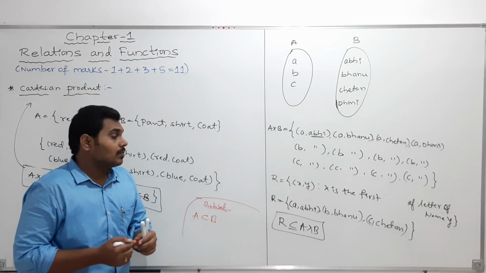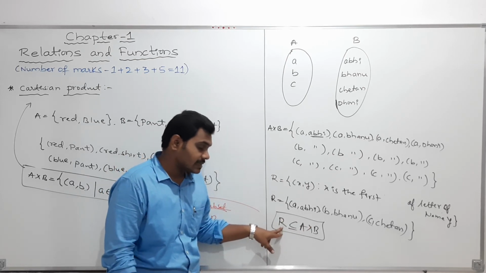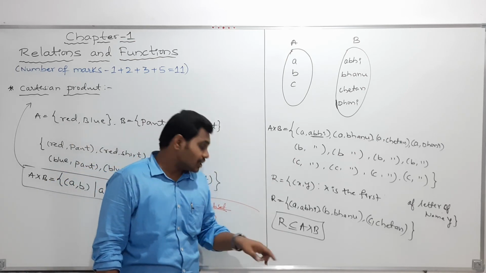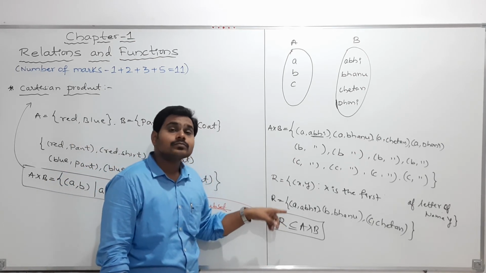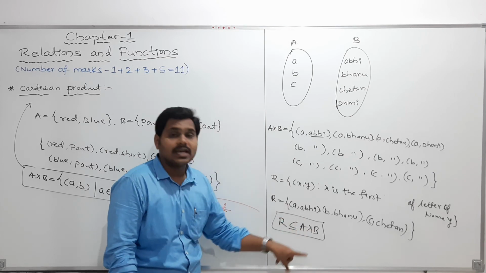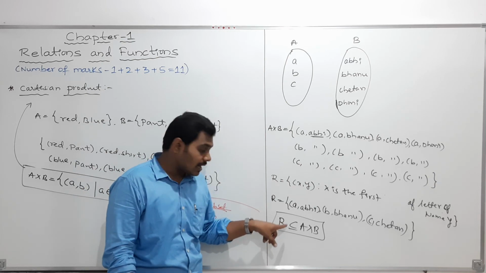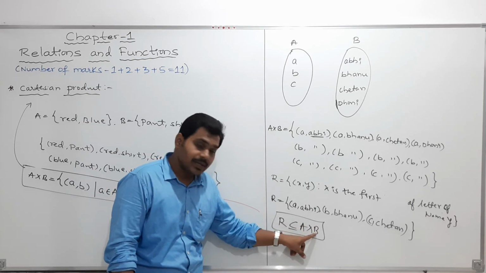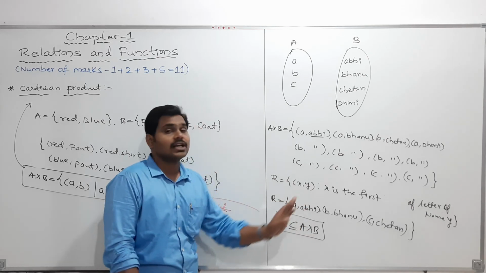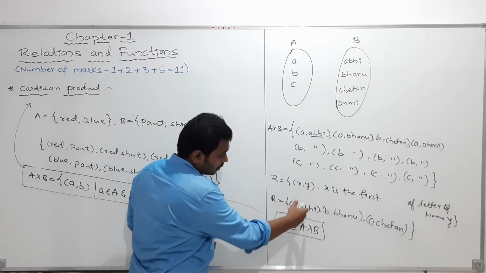Clear? So, now R we can define as a relation. Relation means what? A relation R from a non-empty set A to B is a subset of A cross B. Clear? That we can call a relation.